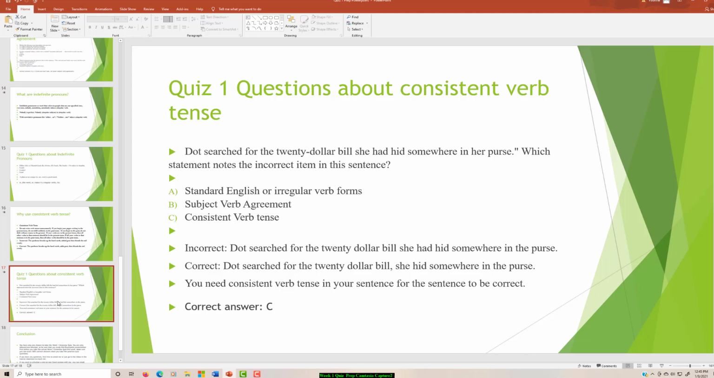Dot searched for the $20 bill she had hid somewhere in her purse. And so searched and had hid are two different tenses. So therefore, the correct answer is consistent verb tense. That's what's wrong with this sentence. And so you need consistent verb tense in your sentence for the sentence to be correct. So the correction to this sentence is Dot searched for the $20 bill she hid somewhere in her purse. So therefore you have simple past and simple past.